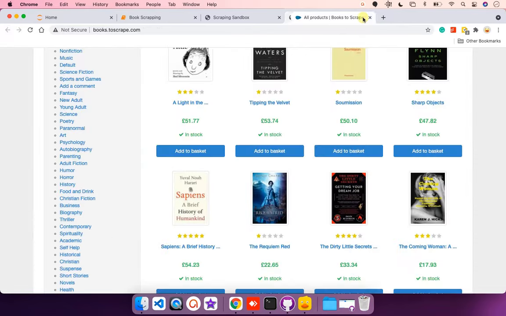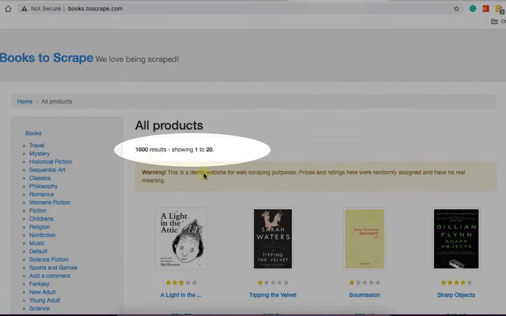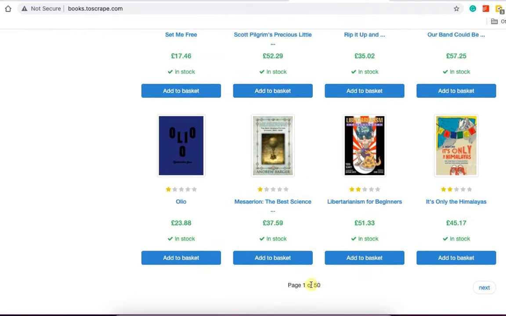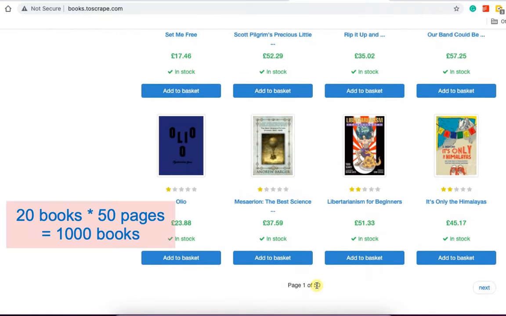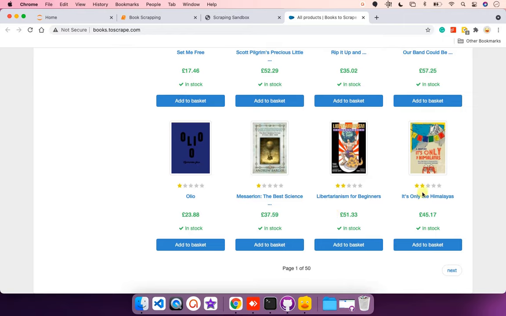So let's see what we can scrape here. This site has 1000 books. 20 books are listed on the first page. There are total 50 pages, which means 20 books per page. I purposefully chose this site instead of Amazon or some other online books since this site is easy to scrape. And I believe when we learn for the first time, we should keep it simple and easy. Once you got your basic clear, then move to the complex side.